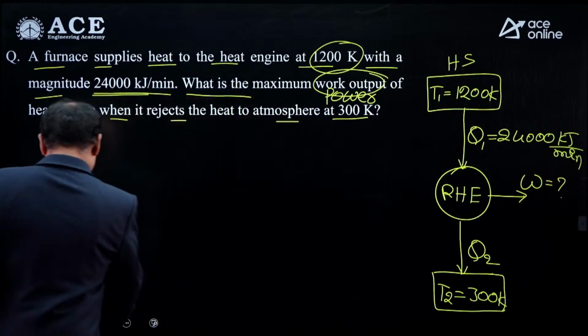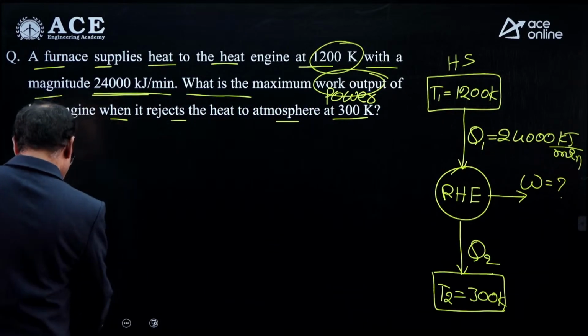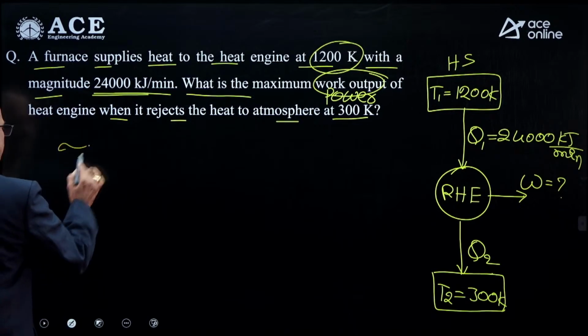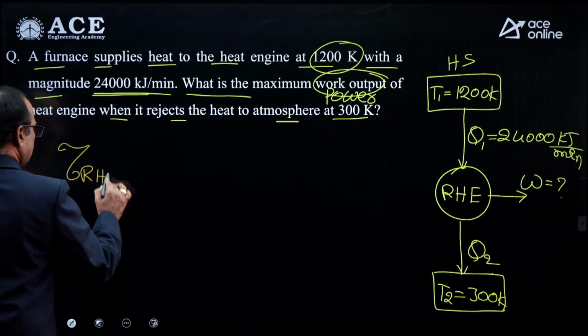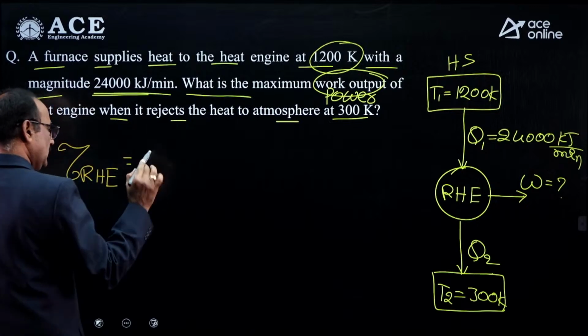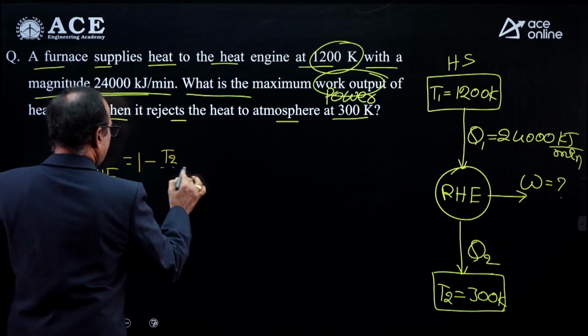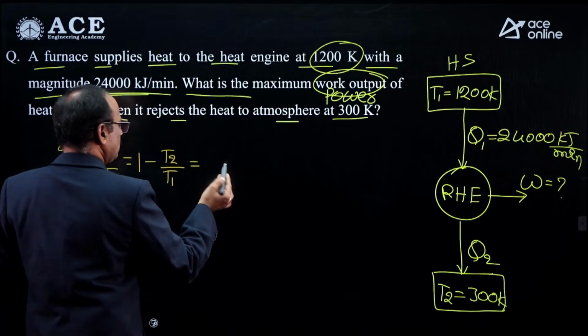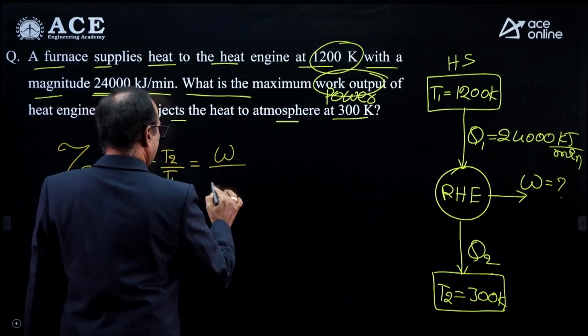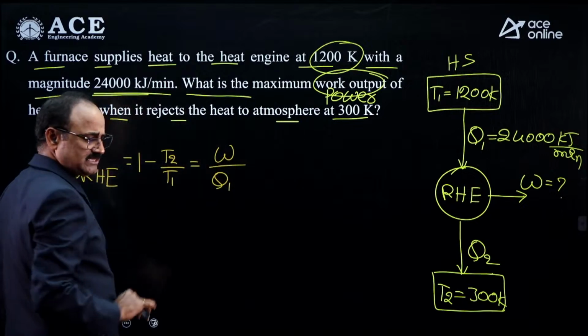Very simple. For a reversible heat engine operating between two temperature limits, efficiency equals 1 minus minimum temperature by maximum temperature. It must be equal to work output divided by heat input. Heat input is Q1.